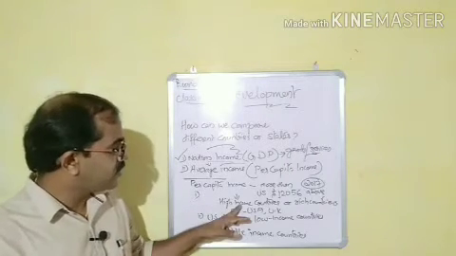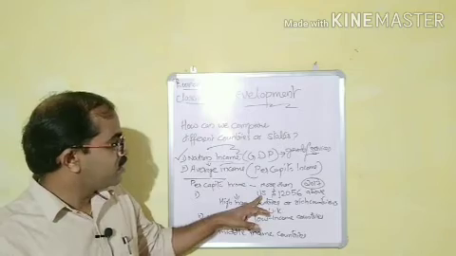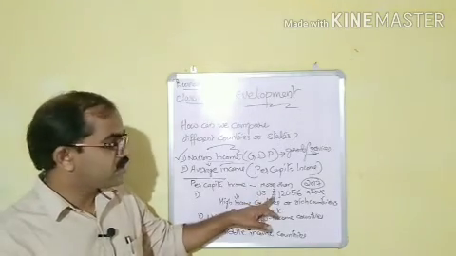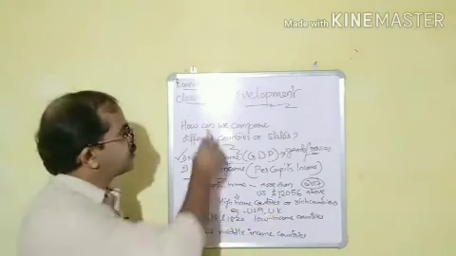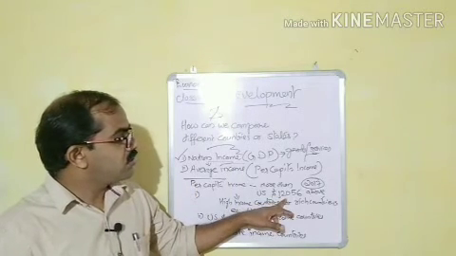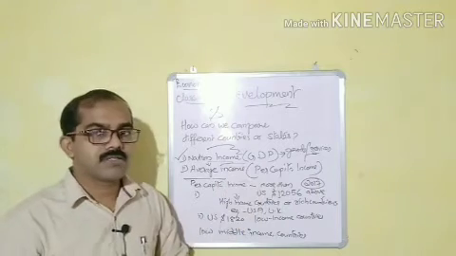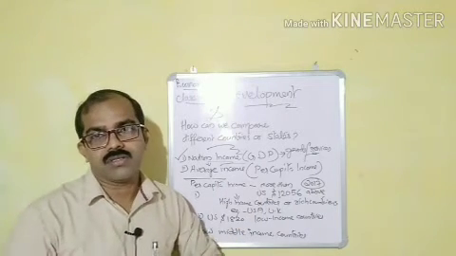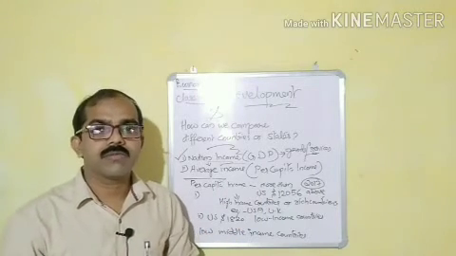What is that? Here it is given. US dollar, this is the symbol of dollar. US dollar 12,056 per annum. That is important topic. Per annum means per year.